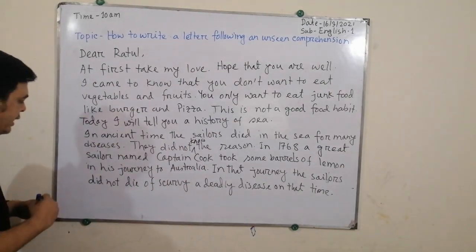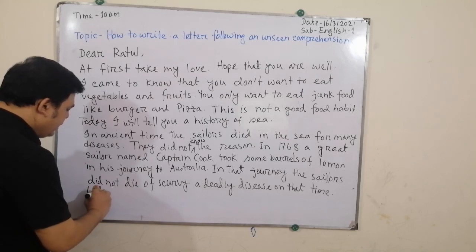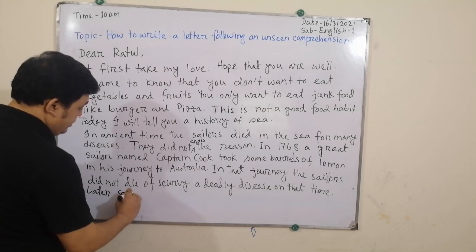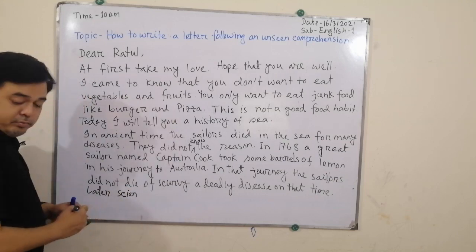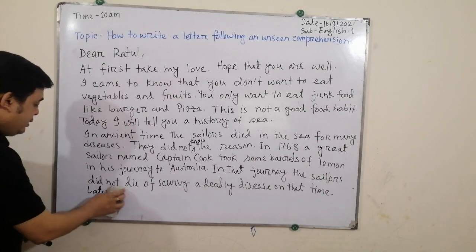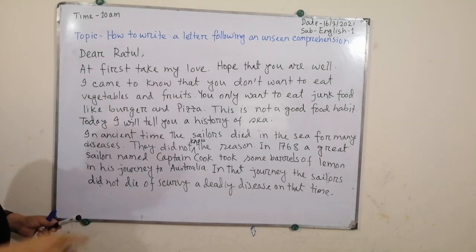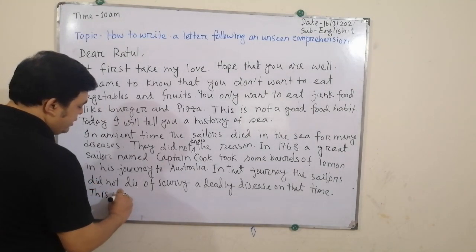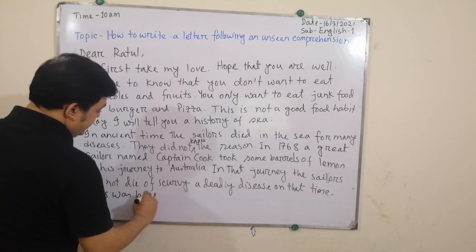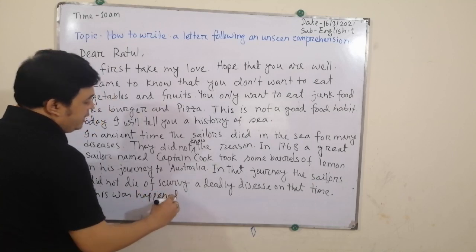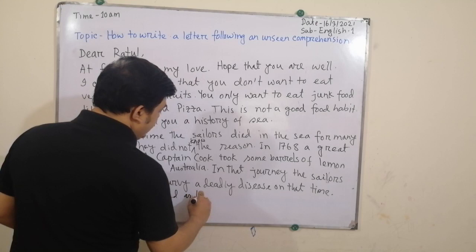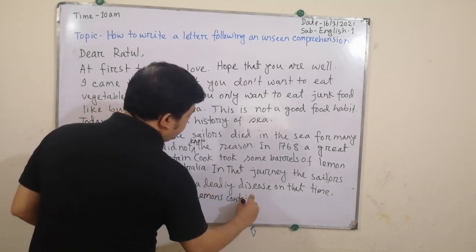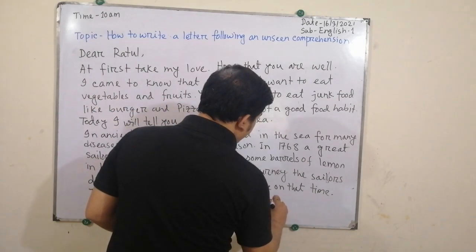So, later scientists found that this happened as lemons contain vitamin C.